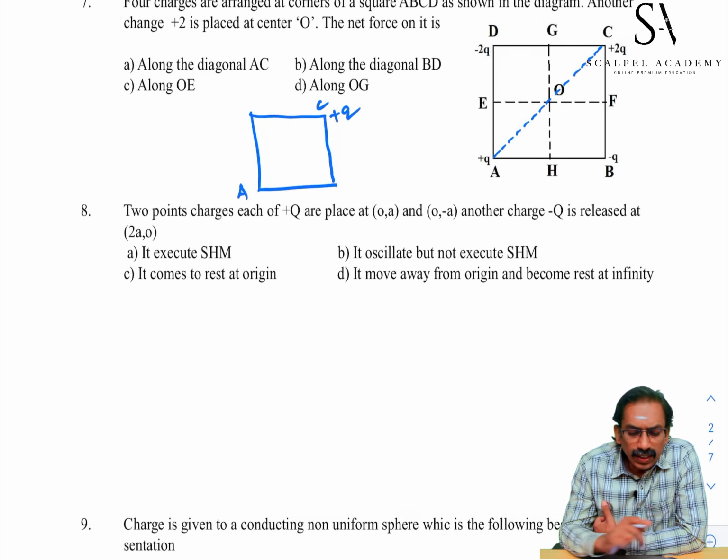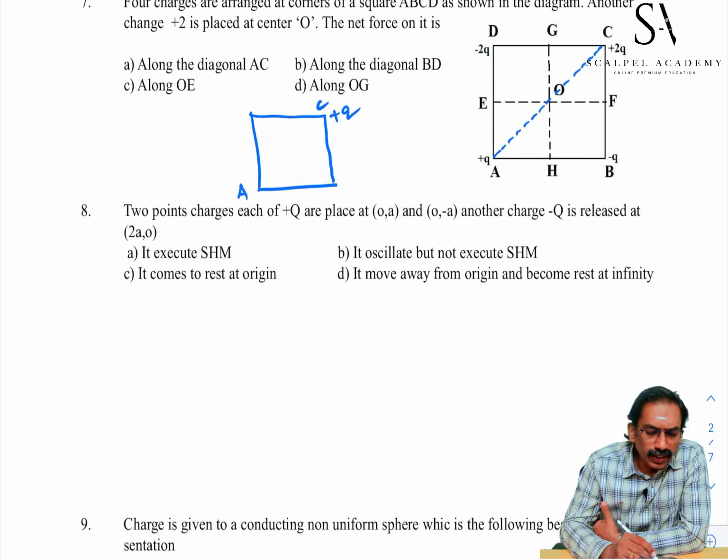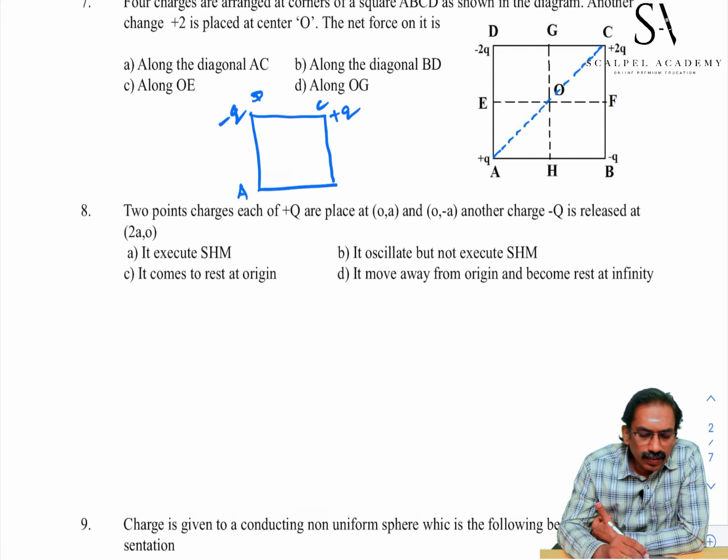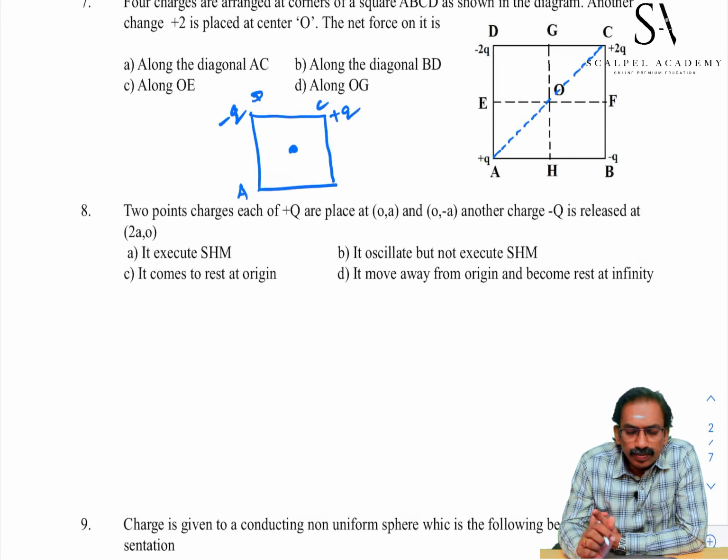Likewise, if you consider the pair B and D, here minus Q, at D minus 2Q. These two charges attract the charge at the center. This system can be reduced as minus Q at D, no charge at B. Listen, there is a repulsive force by the charge at C, which will be along OA.